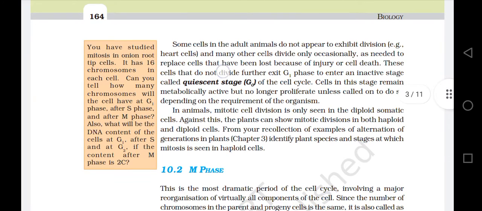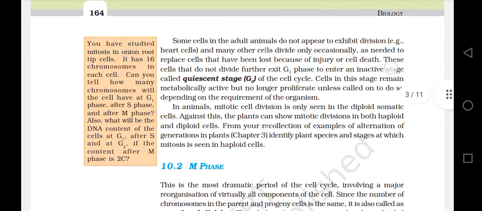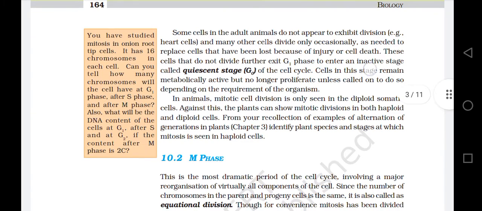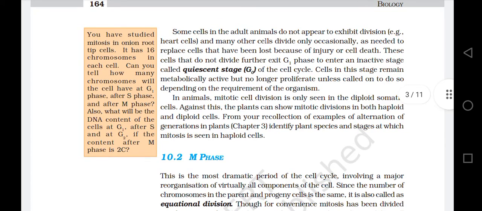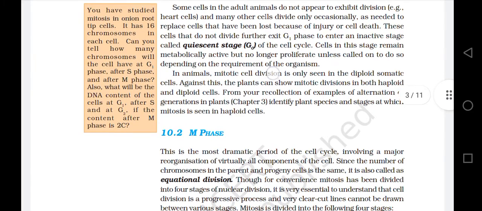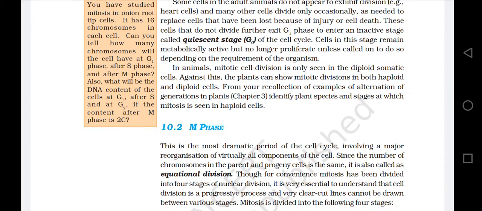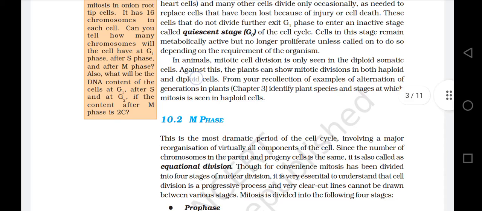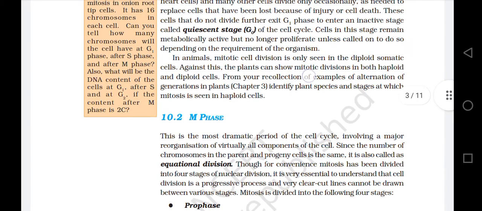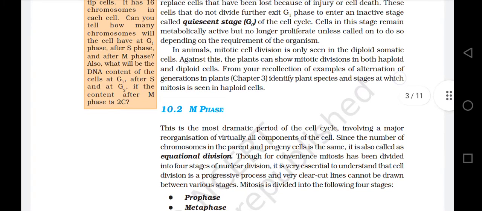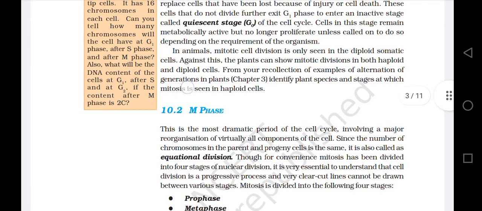These cells that do not divide further exit G1 phase to enter an inactive stage called quiescent stage G0 of the cell cycle. Cells in this stage remain metabolically active but no longer proliferate unless called on to do so, depending on the requirement of the organism. In animals, mitotic cell division is only seen in diploid somatic cells. Against this, the plants can show mitotic division in both haploid and diploid cells. From your recollection of examples of alternation of generation in plants, chapter 3, identify plant species and stages at which mitosis is seen in haploid cells.